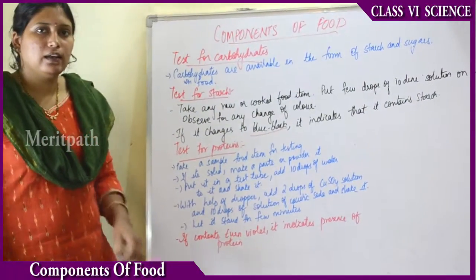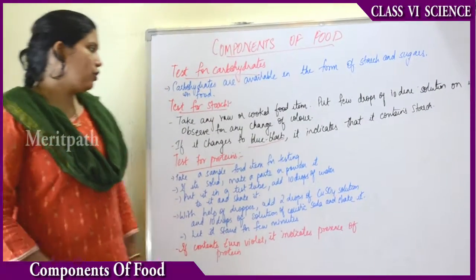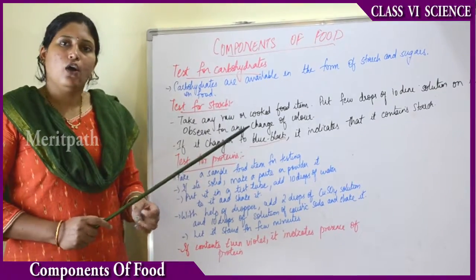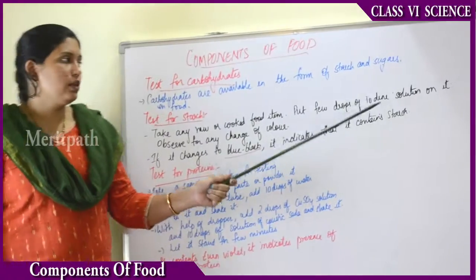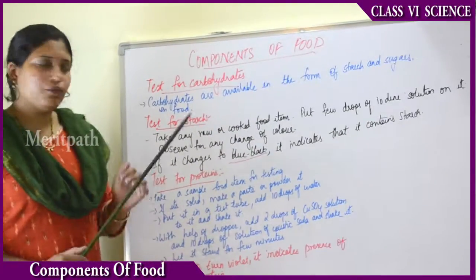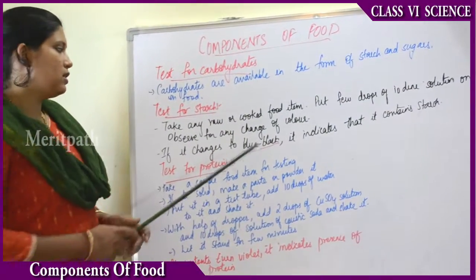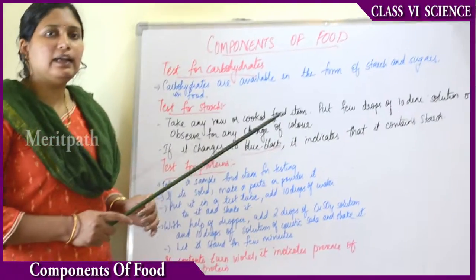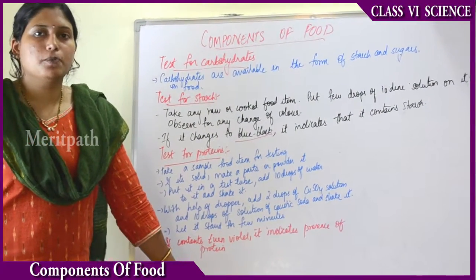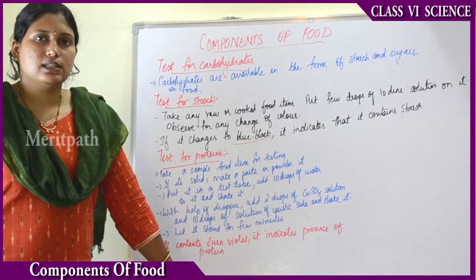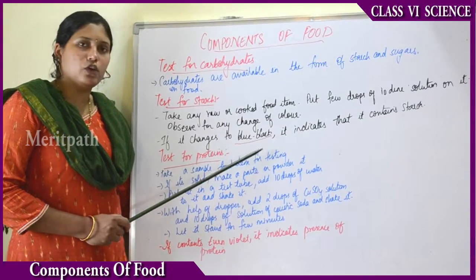As we read earlier, we have made an iodine solution by mixing tincture iodine in water. We take any raw or cooked food item. Then we put a few drops of iodine solution on it and observe it for some time. If the solution changes into blue-black in color, it indicates that there is starch in it. So if any food item changes its color into blue or black after adding iodine drops, that color change indicates the presence of starch.